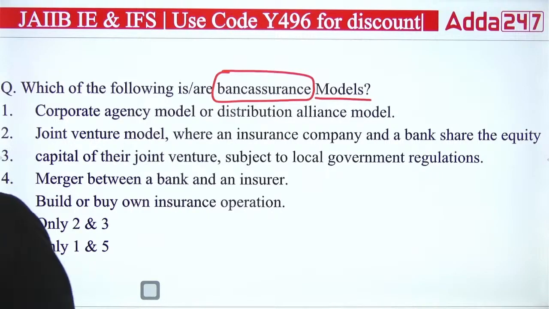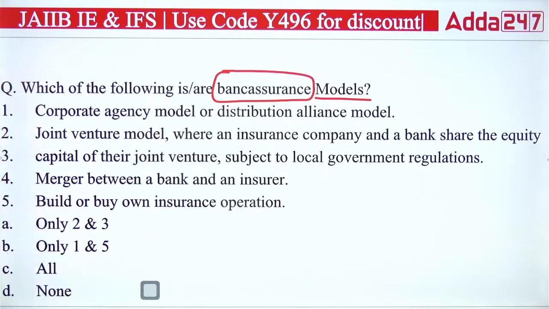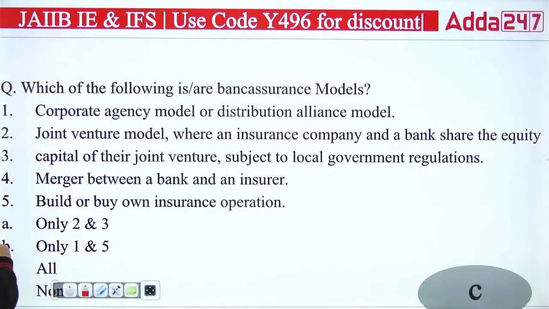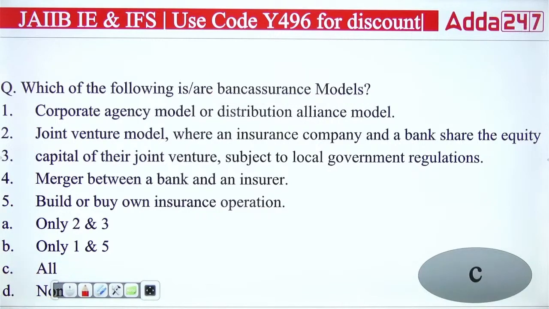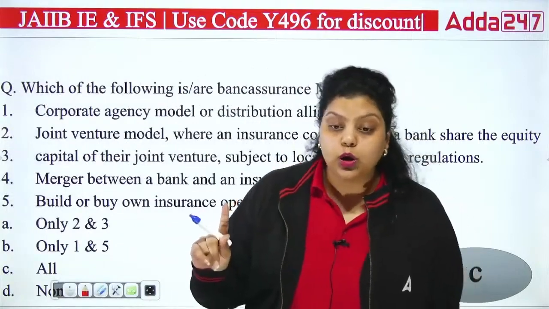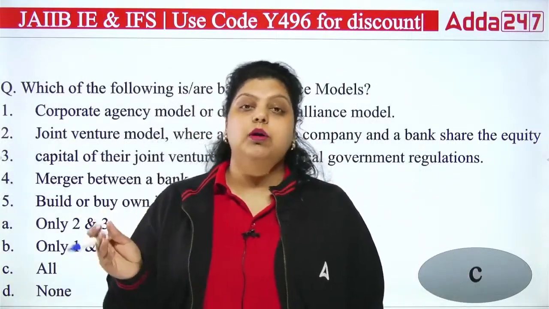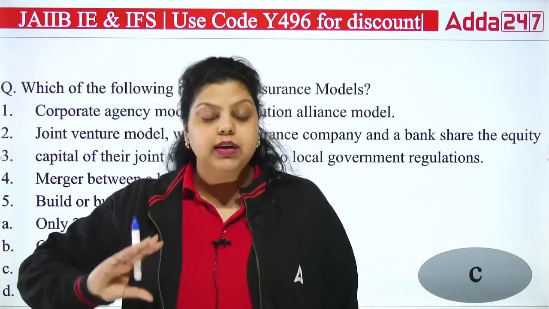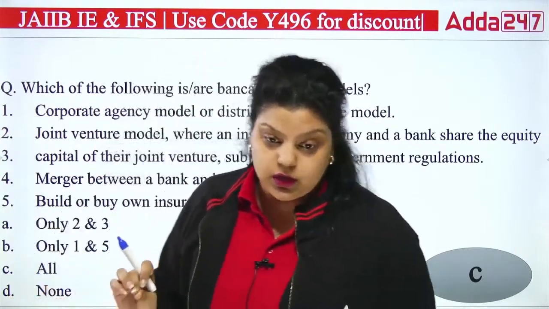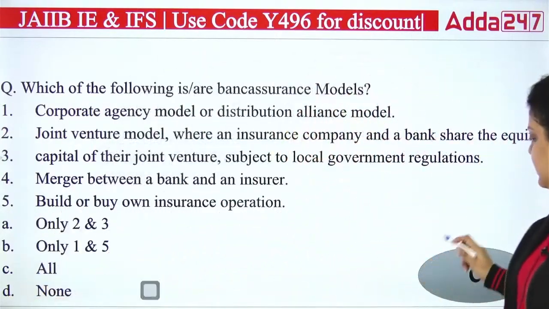Let me know. So which of the following is correct here? And the answer is all. Under bancassurance you can find these 5 types of models, where banks are selling the insurance product of an insurance company without taking any risk participation. Banks do not participate in the risk management, because the bank is only a mediator who sells the third party product. The risk will be managed by the insurance company only. Okay, so the right answer here is C.